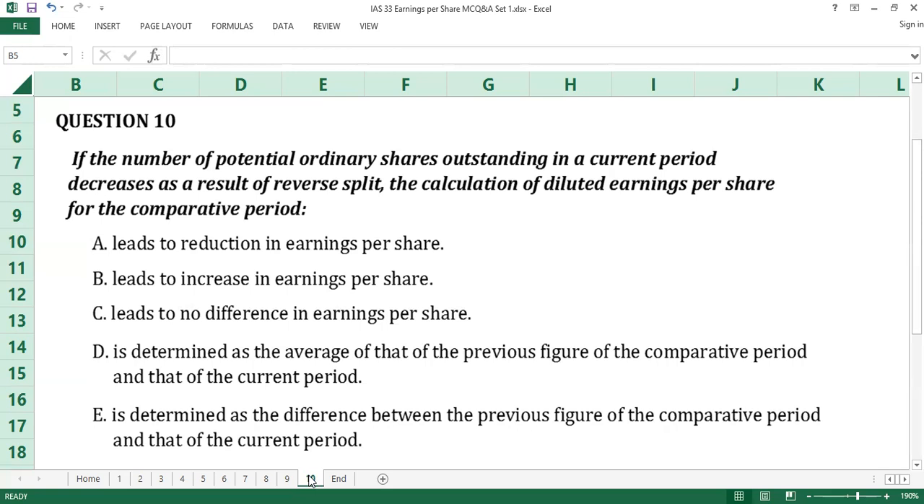20 seconds gone. Time up. We proceed to reveal the answers.